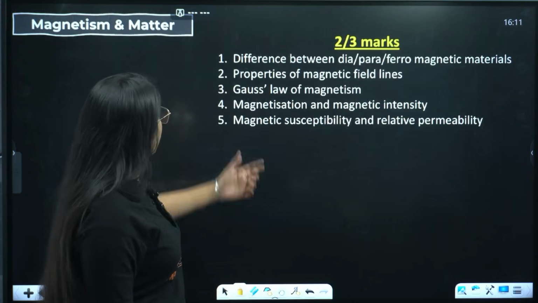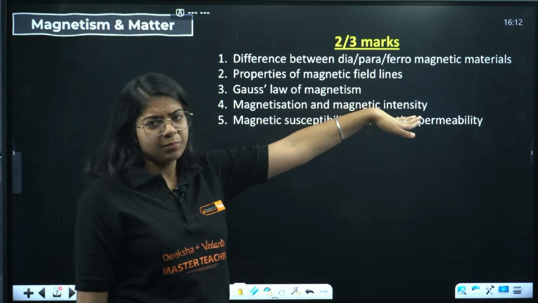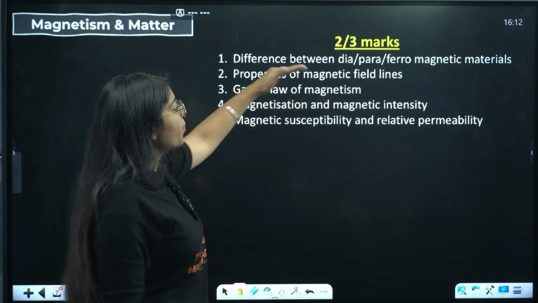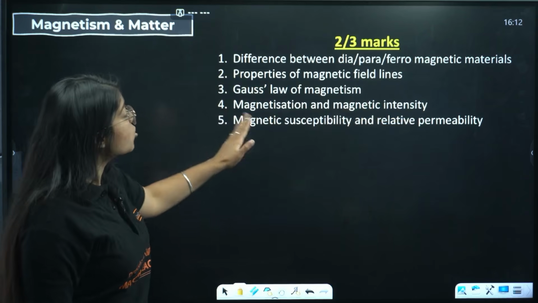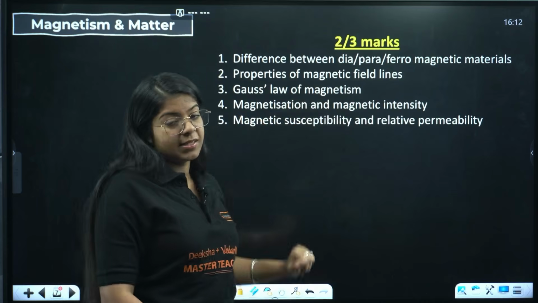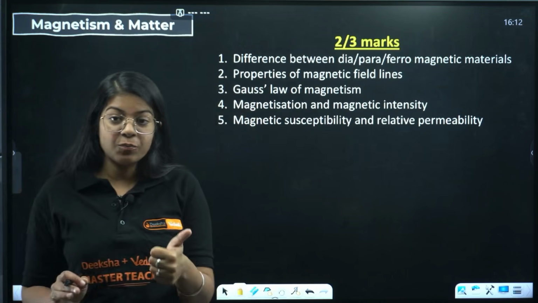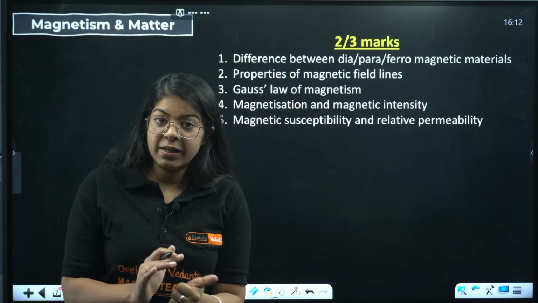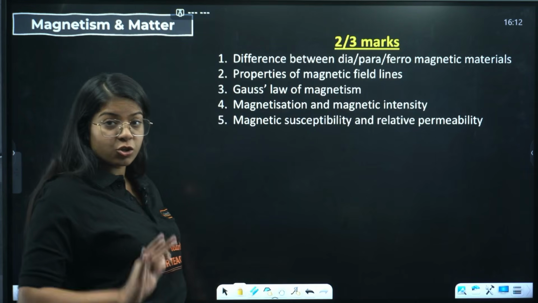Next we have the chapter magnetism and matter: difference between dia, para, ferromagnetic materials, very easy. Then properties of magnetic field lines, again we are studying this from class 10th. Gauss law of magnetism, magnetization and magnetic intensity, magnetic susceptibility and relative permeability. Now their difference should be clear to you, their definitions should be clear to you, and they can ask the difference as well. Their formulas should be clear to you.